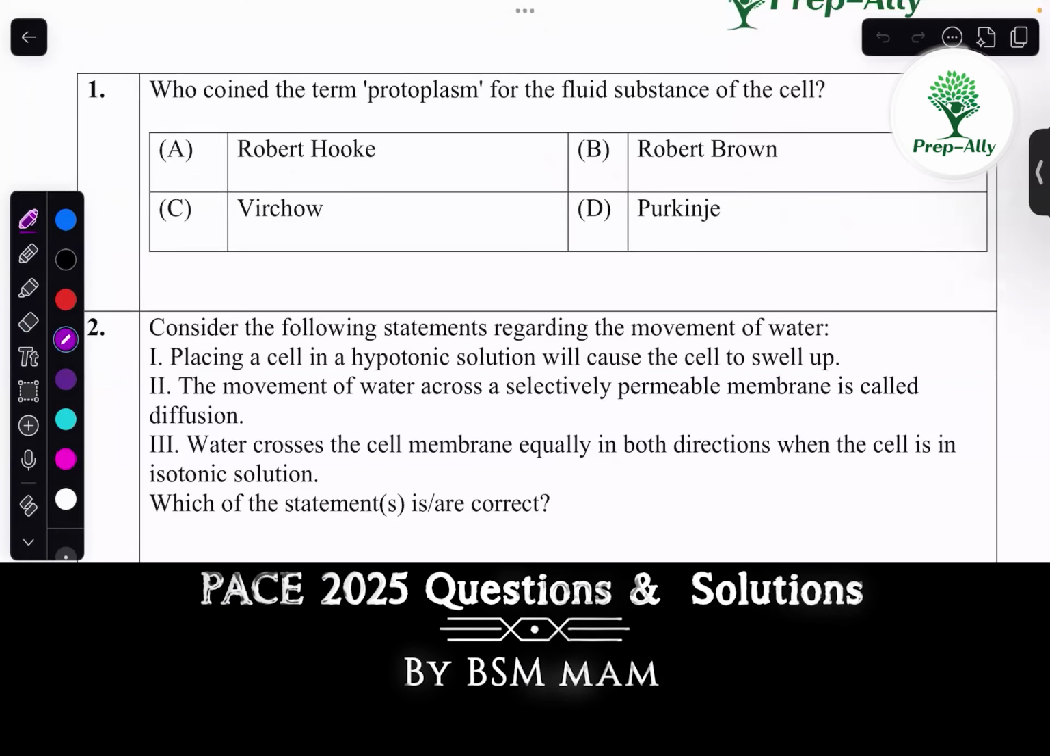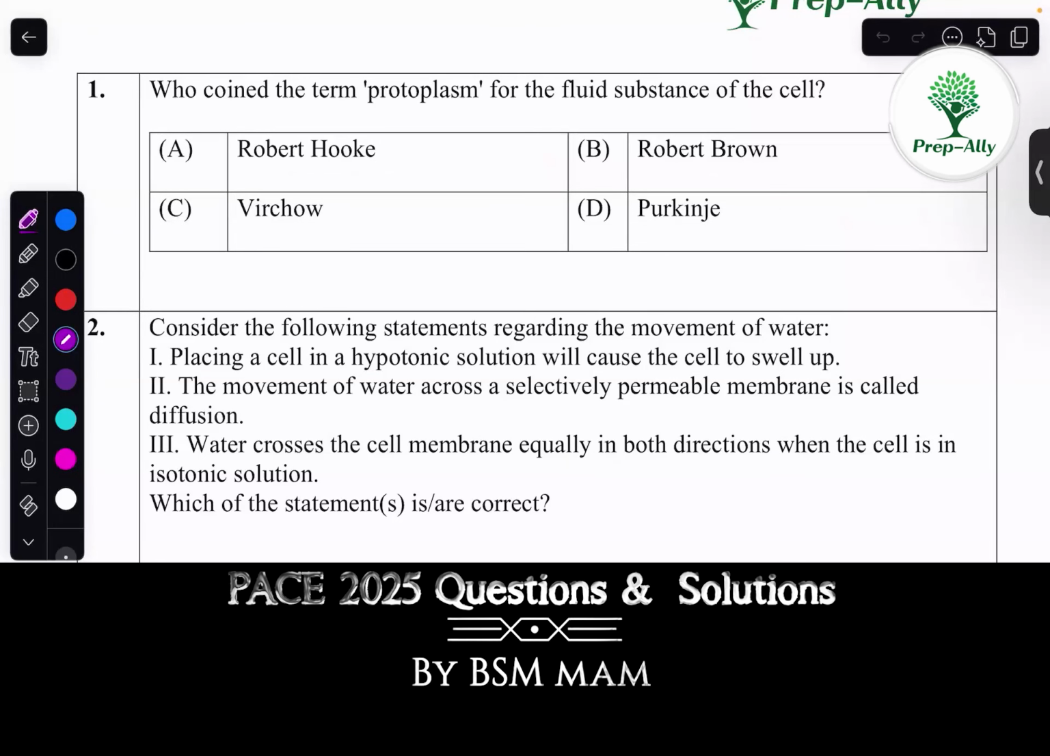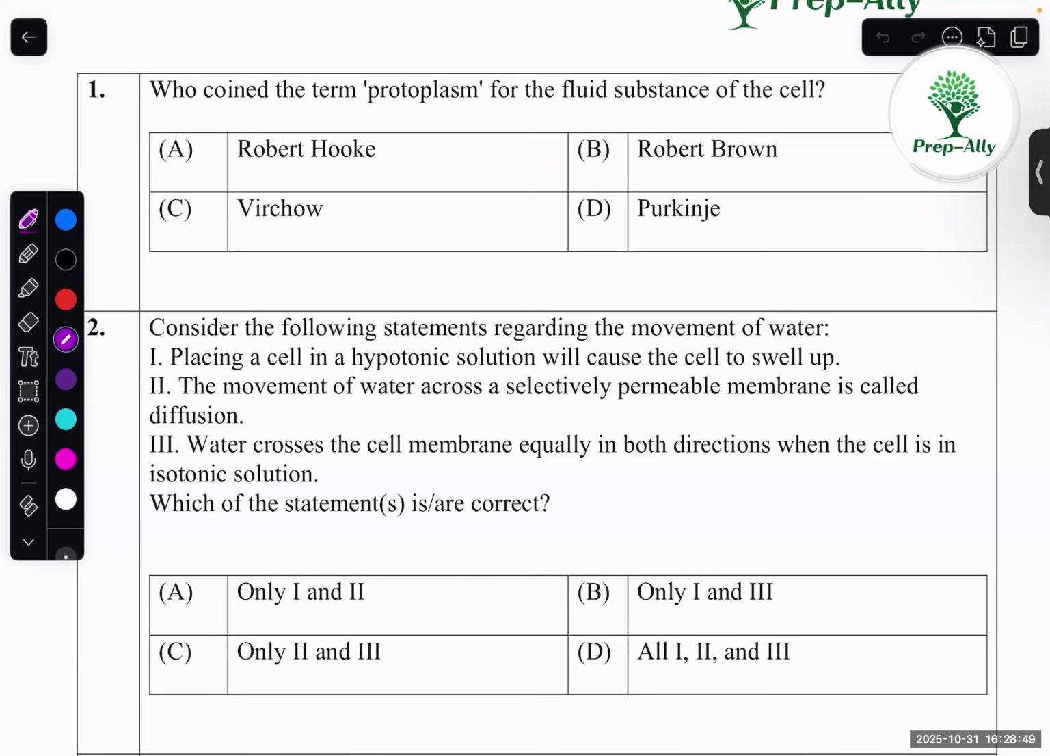Okay, students, so we will see the solutions for class 9. Who coined the term protoplasm for the fluid substance of the cell? It's Purkinje.